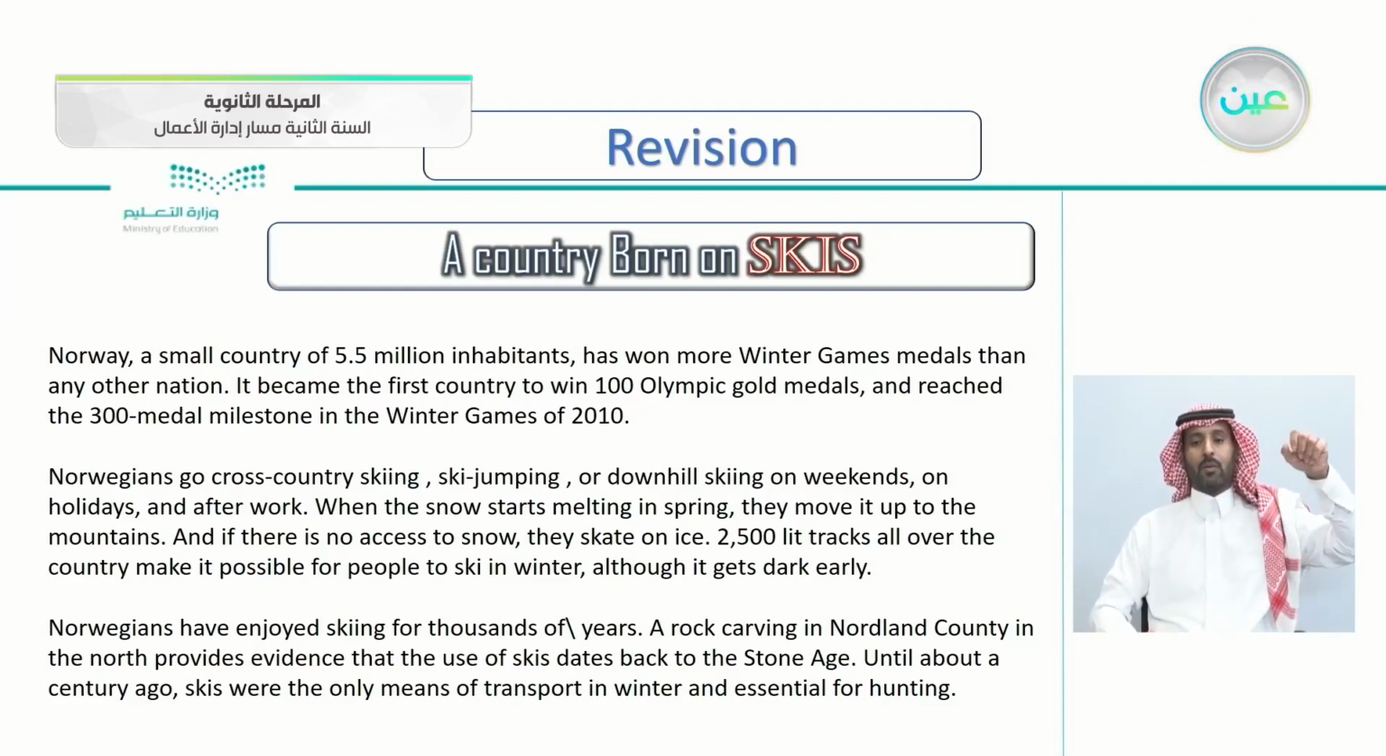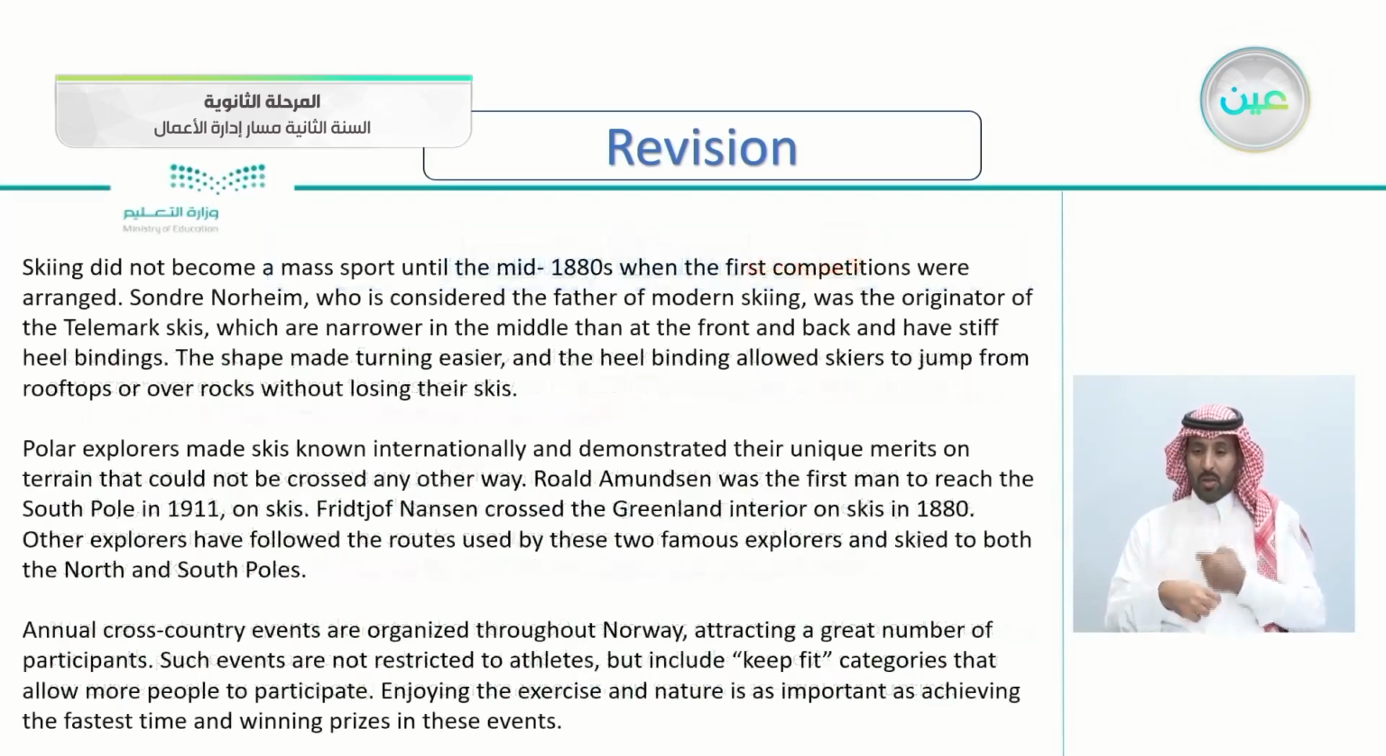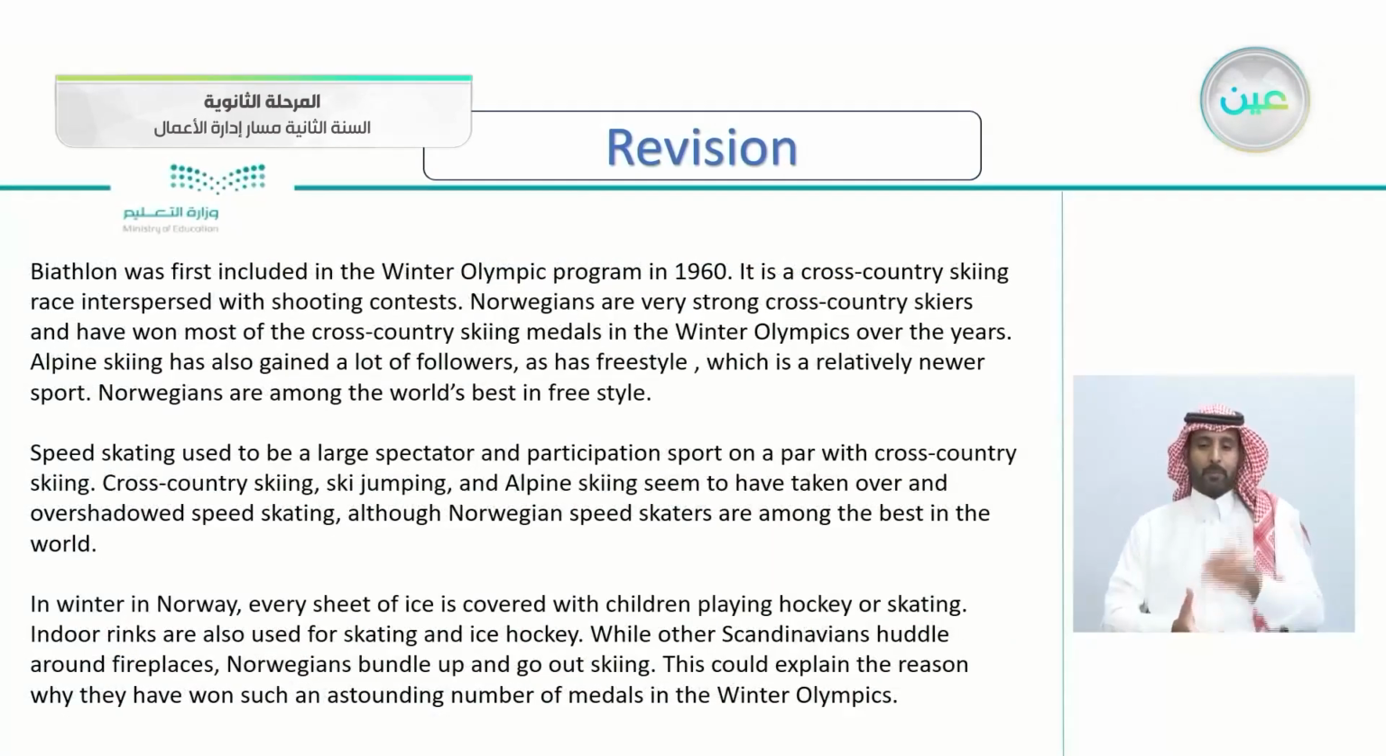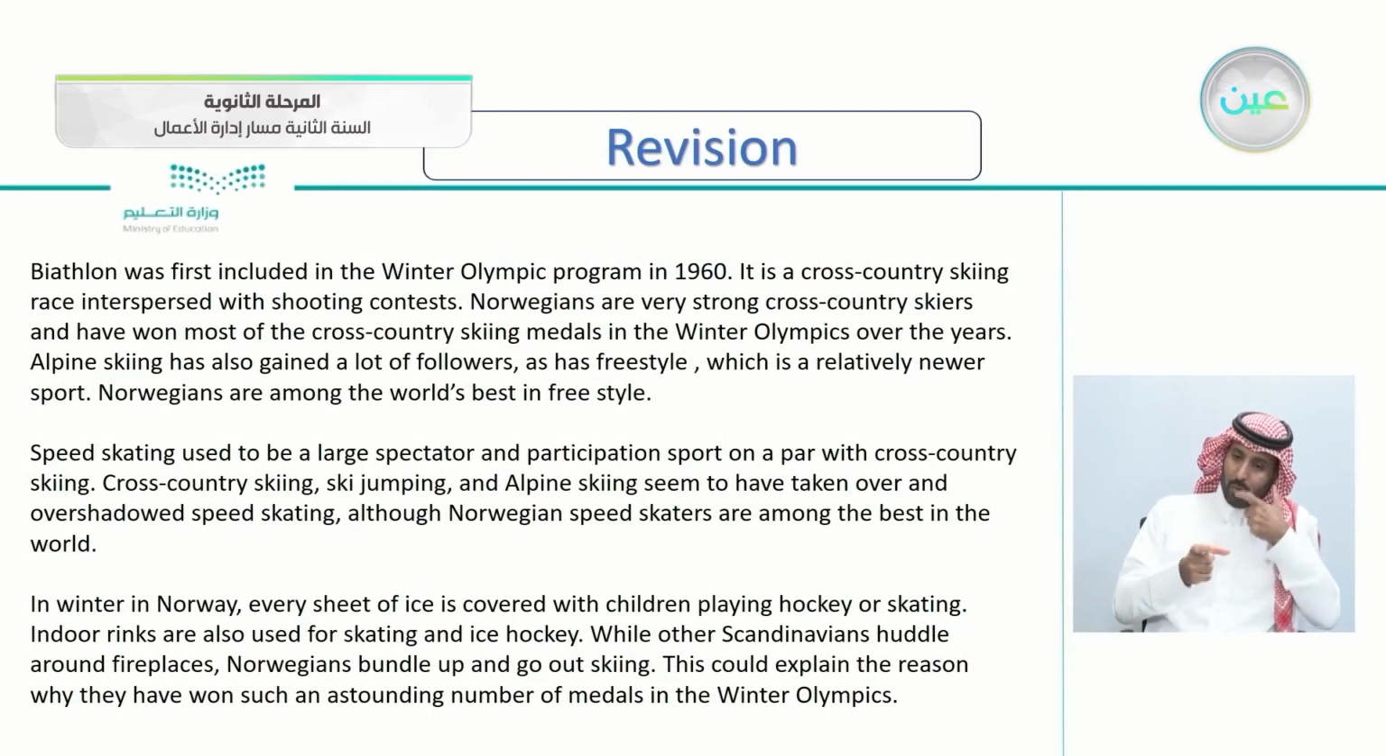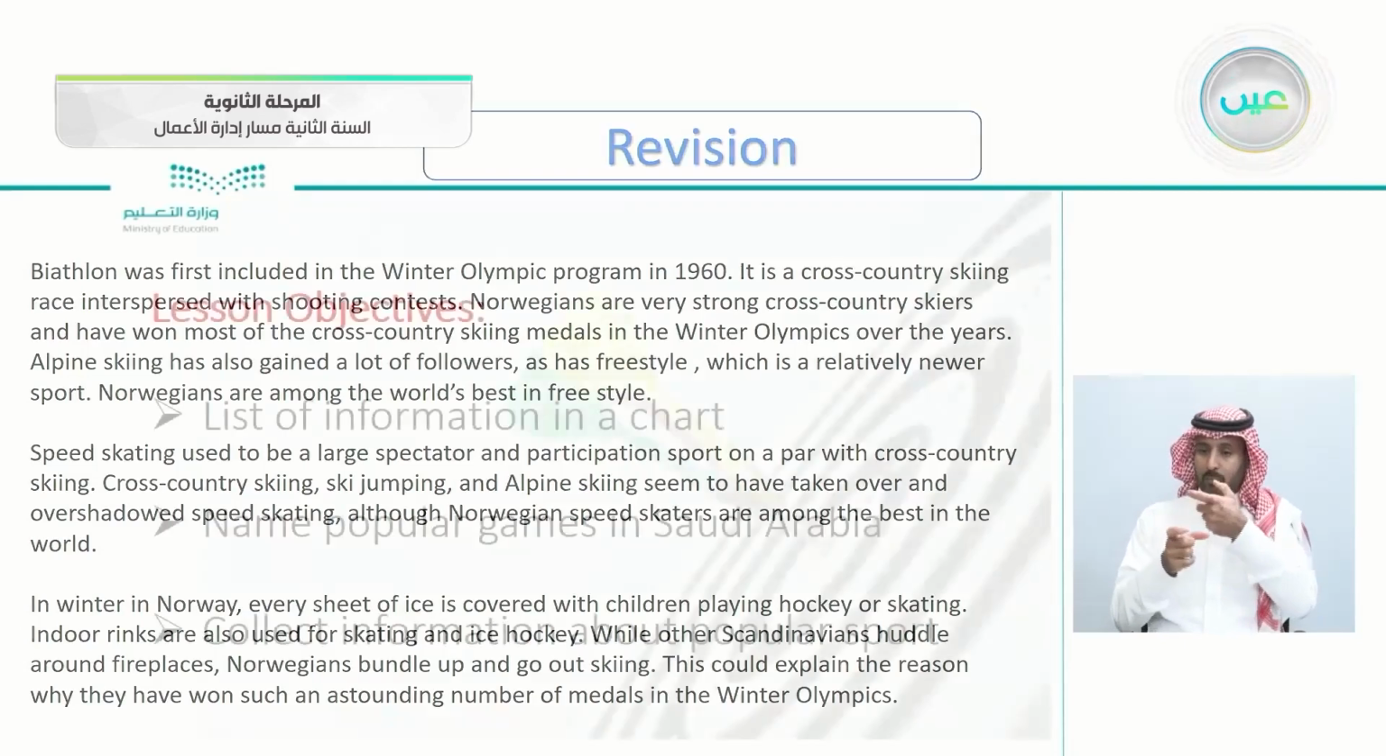It's a small country with 5.5 million inhabitants, but it won more than 300 gold medals, and this is of course a milestone in the Winter Games of 2010. This is the article talking about the Norwegians, of course, and the sport of biathlon, which is skiing while shooting. So for us, of course, it's a really strange sport.